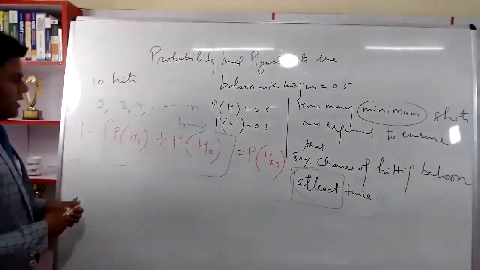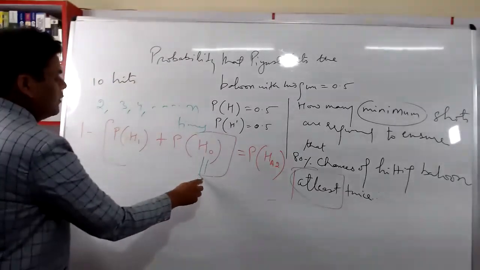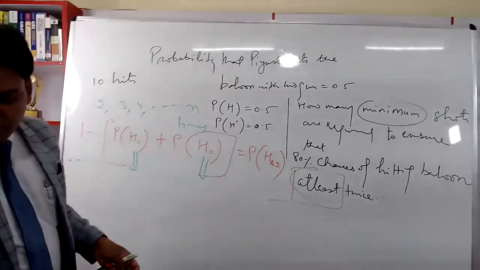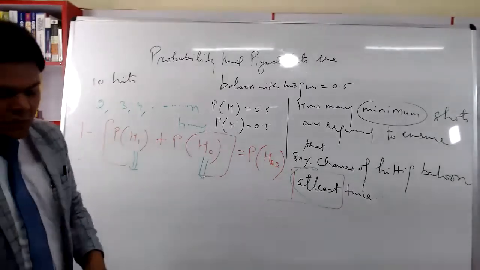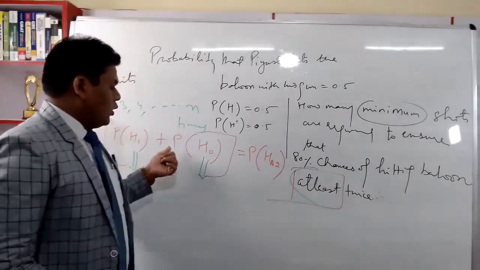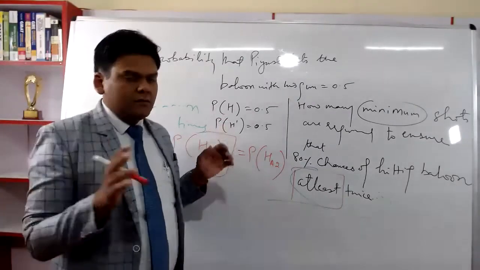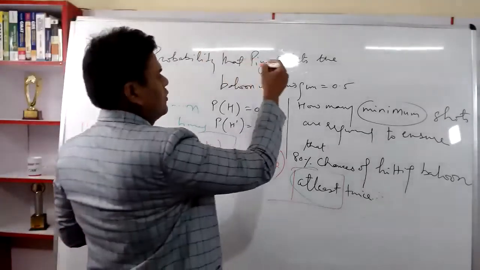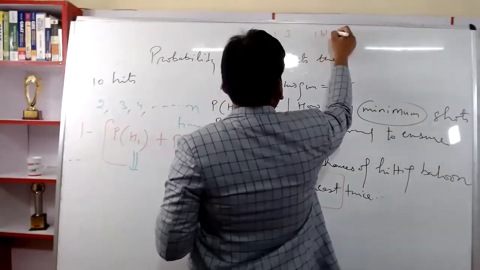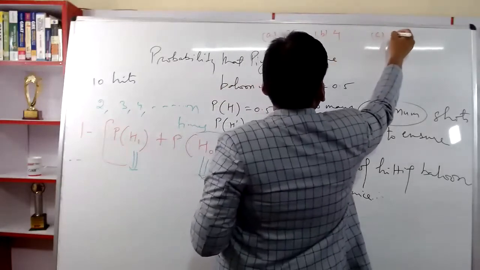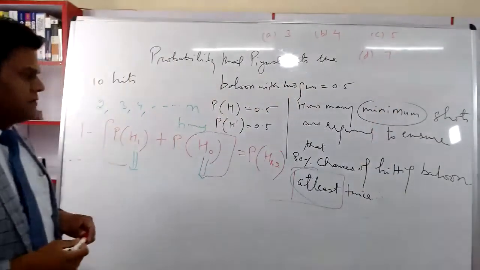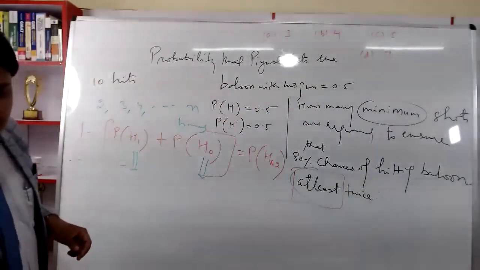Now the question boils down to finding out how do I calculate this. I hope you are with me when we say how do we calculate probability of hitting the balloon once, or I'm not able to hit the balloon ever. Right? I'll give you the options also to make things easy. First option 3. Let's see who is able to win the race, and the next option is 7. 3, 4, 5, 7. Right, beta?